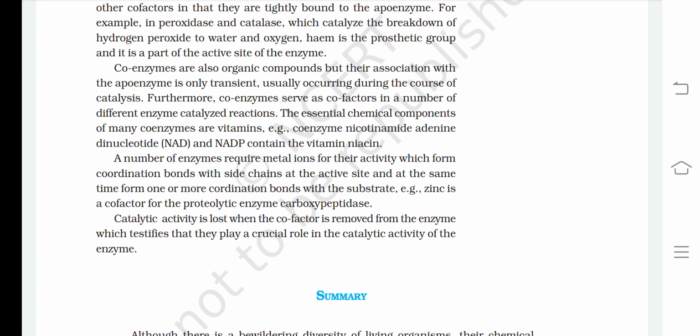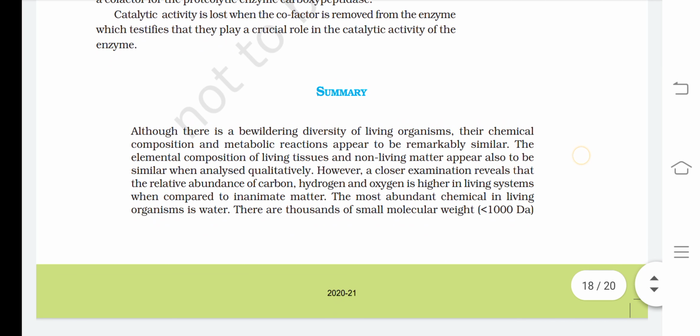Now it's time for the summary. Although there is a bewildering diversity of living organisms, their chemical composition and metabolic reactions appear to be remarkably similar. The elemental composition of living tissues and non-living matter appears also to be similar when analyzed qualitatively. However, a closer examination reveals that the relative abundance of carbon, hydrogen, and oxygen is higher in living systems when compared to inanimate matter.